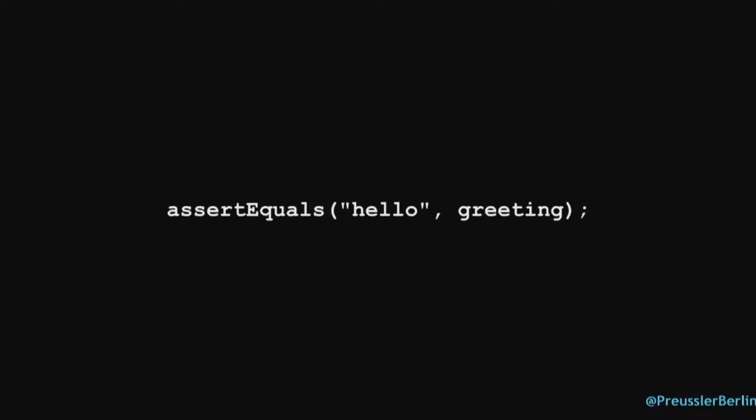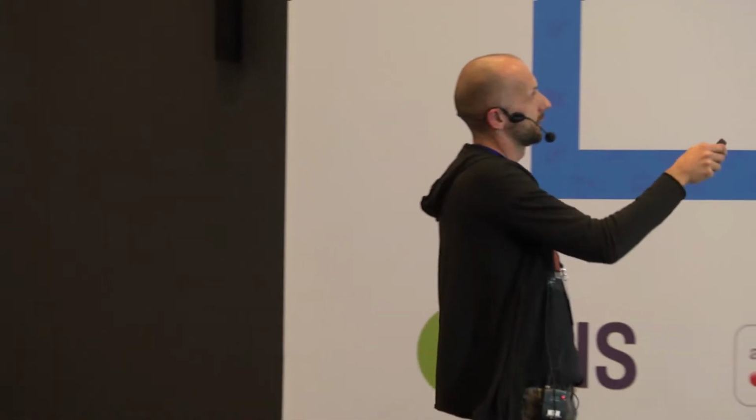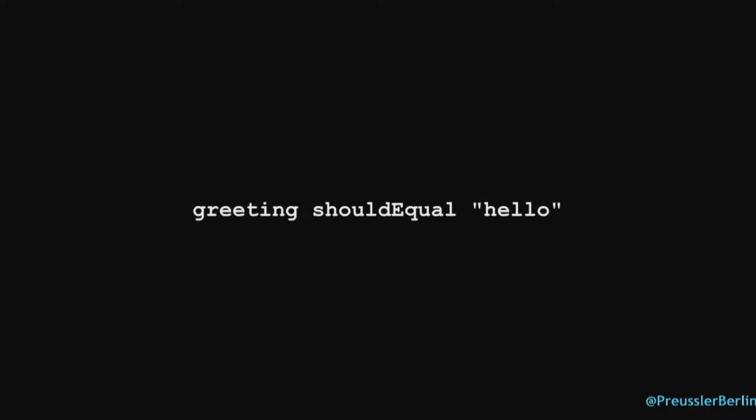So let's look at an assertion. And this has a semicolon, it's Java. Actually, it could also be Kotlin because the semicolon is just optional. So we assert that the string hello will be the same as this greeting string. Expected and actual. You always mix them up, right? One of the reasons why Hamcrest came up. Wouldn't it be nicer to write this line like this? So actually the greeting should be equal hello. Doesn't this read much nicer?